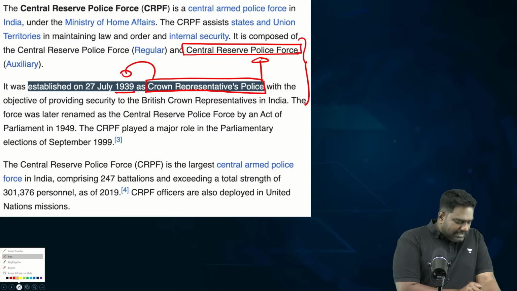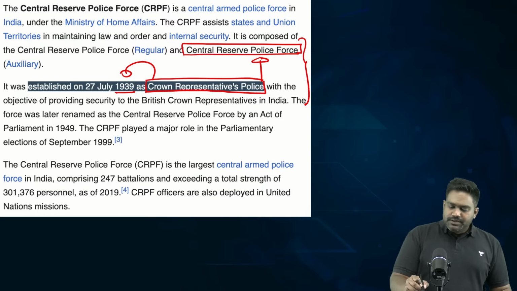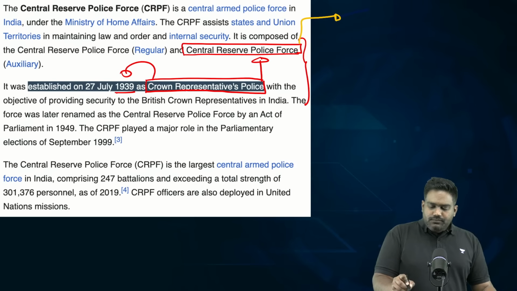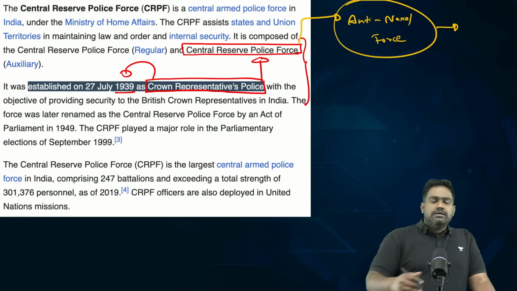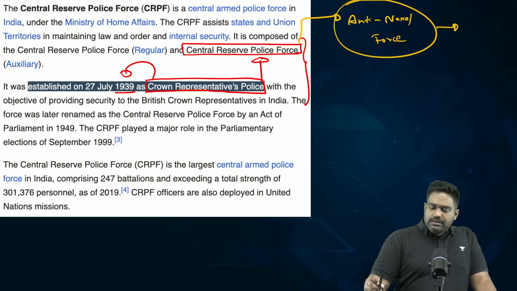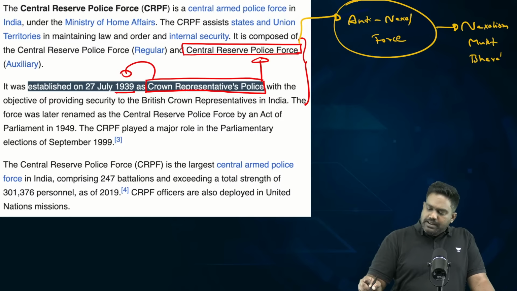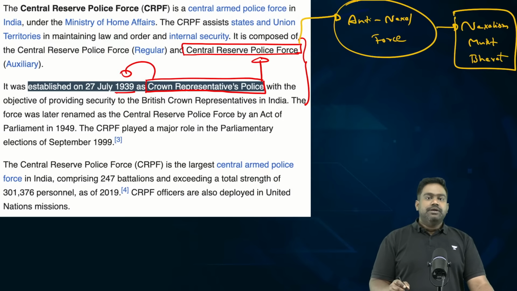So it performs a diverse set of roles and duties. The CRPF is designated as the primary anti-Naxal force of India. They are deployed across Naxal affected states to complement the state anti-Naxal units, and it is playing a pivotal role to ensure the goal of Naxal Mukt Bharat by March 2026.